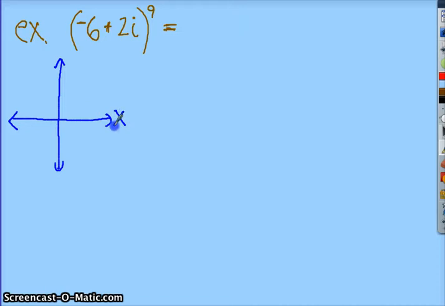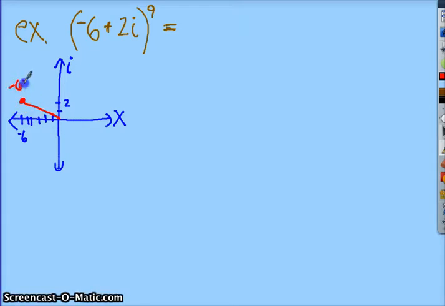Remember, this is our real axis, our x-axis, and this is our imaginary axis. So we're moving 6 to the left on our x-axis and 2 up. So this represents that point negative 6 plus 2i. Hopefully this will make sense how to find the absolute value of this point.